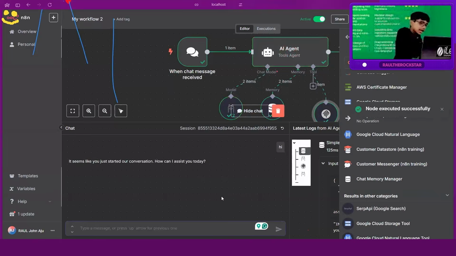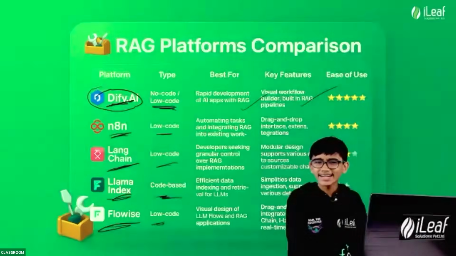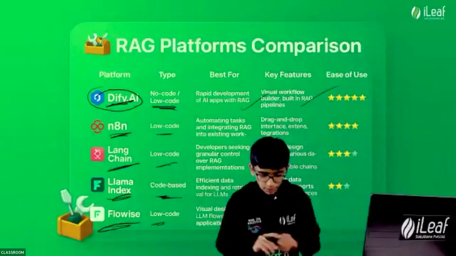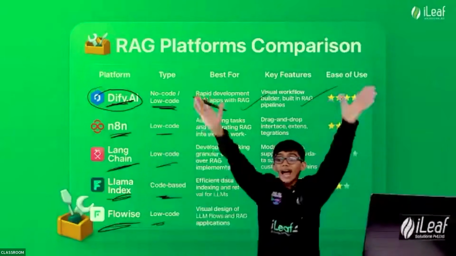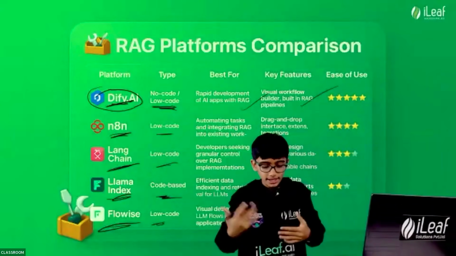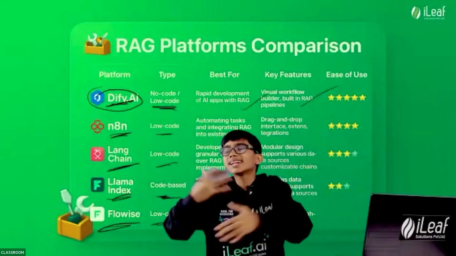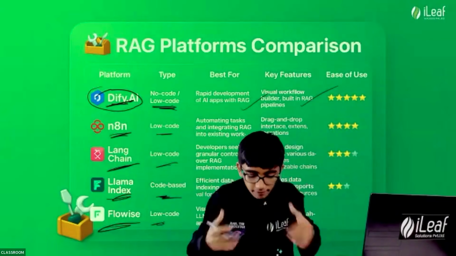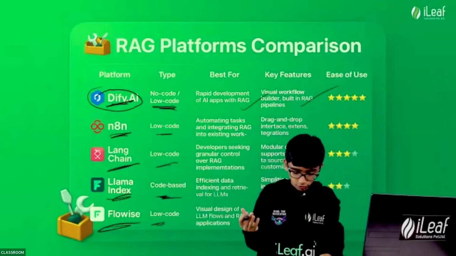The name is n8n. Okay. So let's just start. How can I assist you today? You can see it gave a reply. Now, I am not going to go too in depth on n8n and all those kind of stuff because it does take time to learn. So it's fine if you're not clear about it. But that is n8n, okay? And Dify AI. You can use these programs to just upload your document and train your AI with your document, right? Just like I did for Nyay Sathi with law stuff, okay?